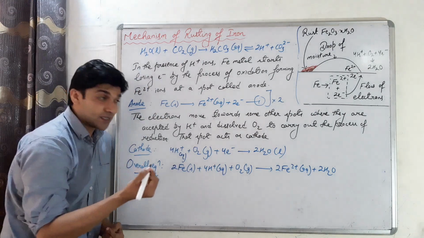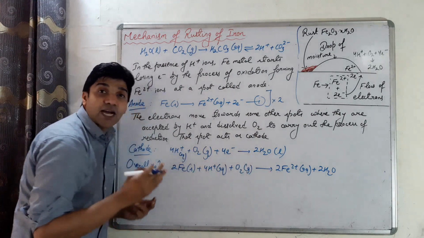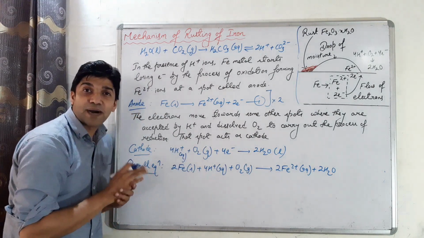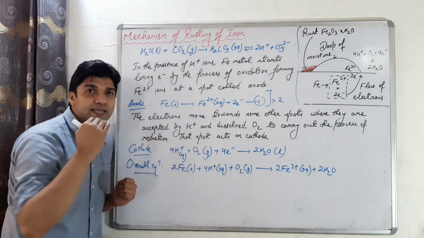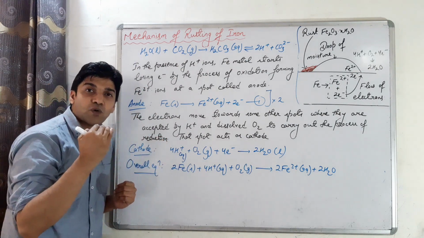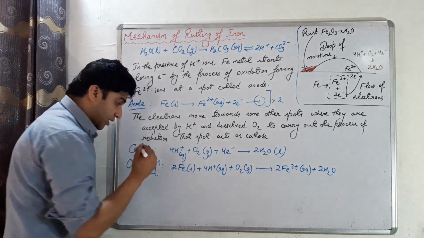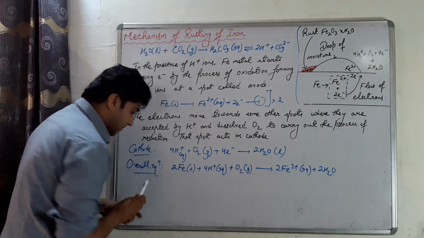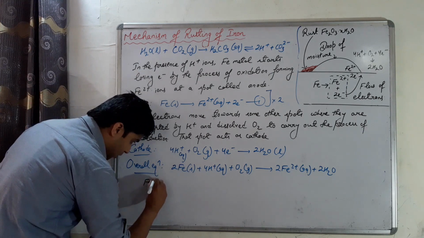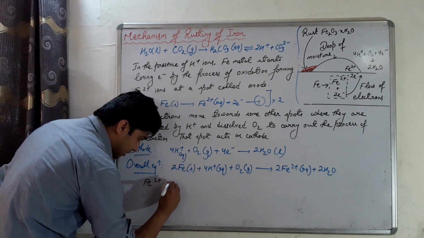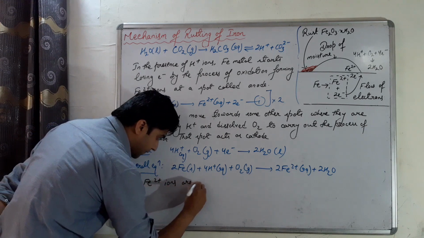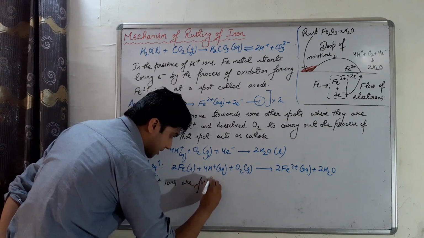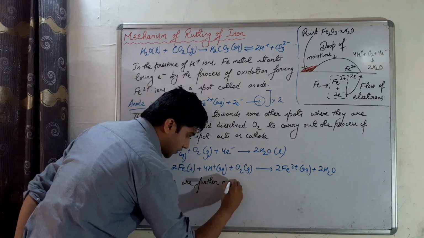नाउ फर्दर these ferrous ions are oxidized by the dissolved oxygen or by the atmospheric oxygen to form ferric oxide. तो नेक्स्ट स्टेप पे क्या होगा? The ferrous ions are further oxidized. Fe2+ ions are further oxidized, forming what?